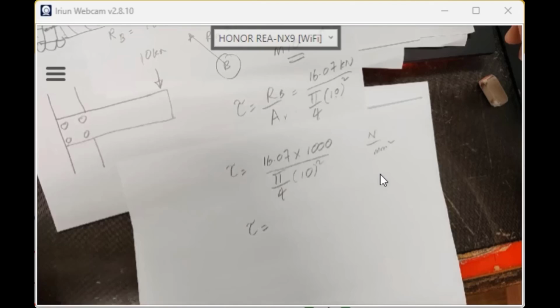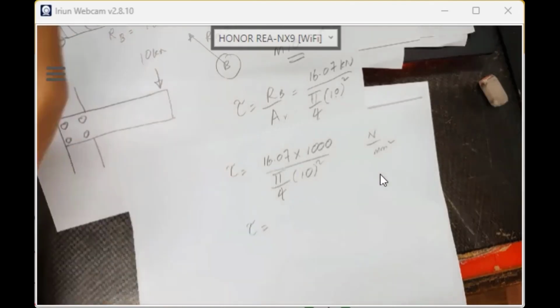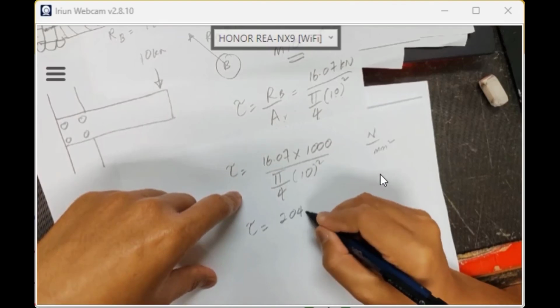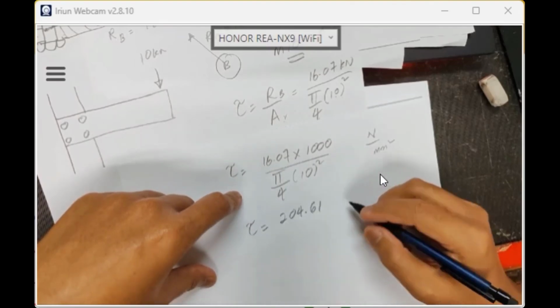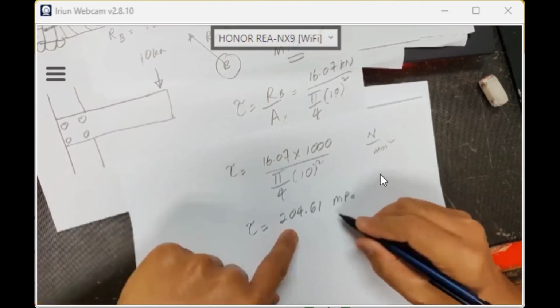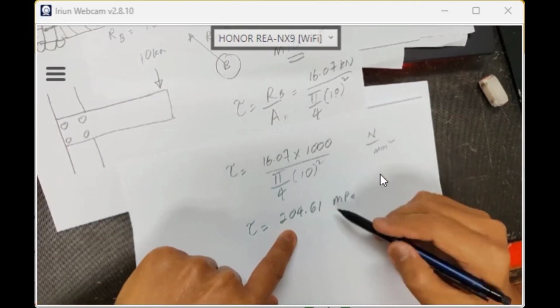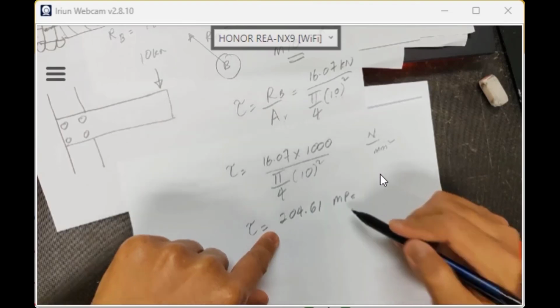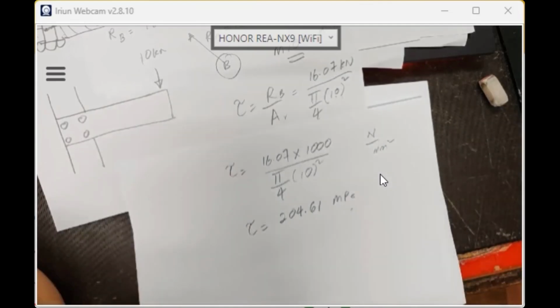Right, I'm waiting. 204.61 megapascal. Is that right? Confirm? Megapascal, Newton over millimeter squared. Right. Okay, so this is the shear stress.